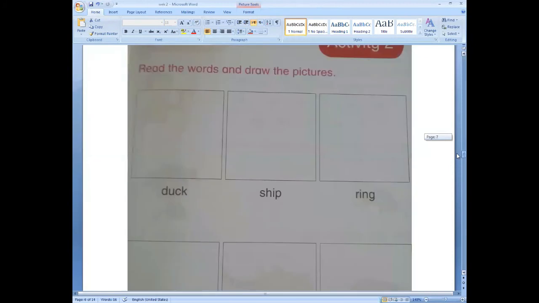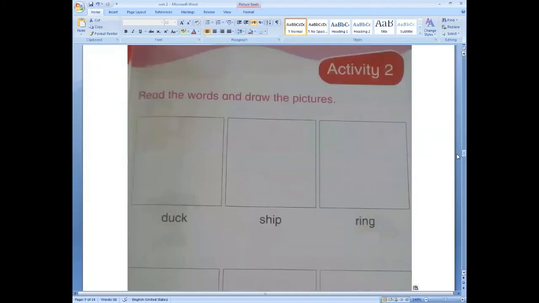Yes. This is your book page number 7. Okay. Have you opened your book page? Now look here. Here are some words. We will read these words.